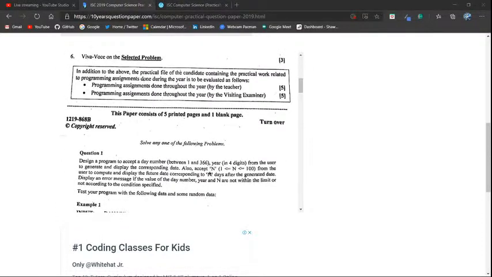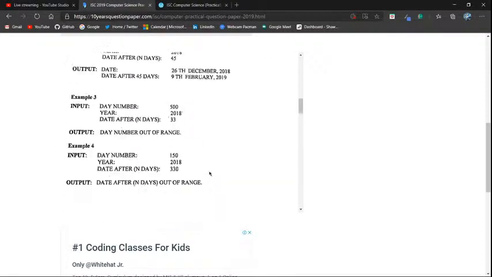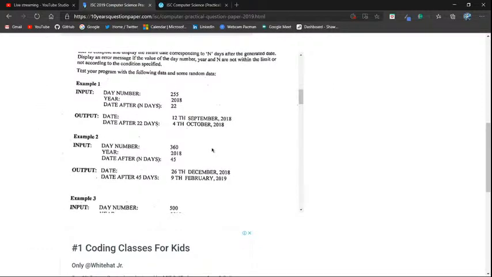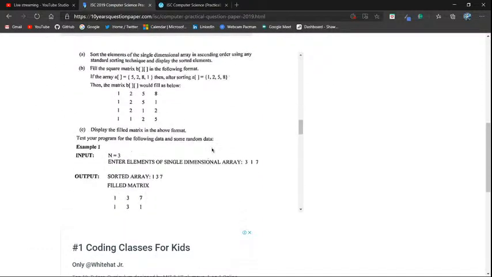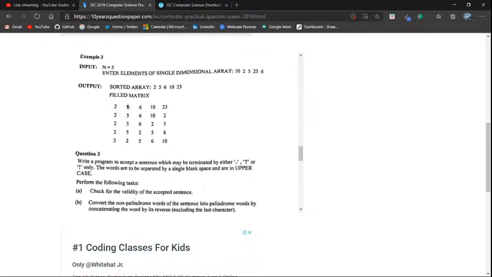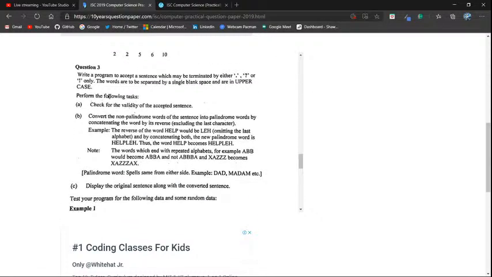So which number question are we supposed to solve? Question 3. So what is this also? Okay, this is also something like that only. But these are still easier. These are not as hard, I hope. Oh god, it's a double dimensional array. N equals 5. Enter elements. Alright. Oh wait, that's not question 3.